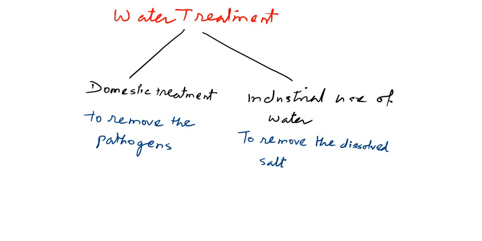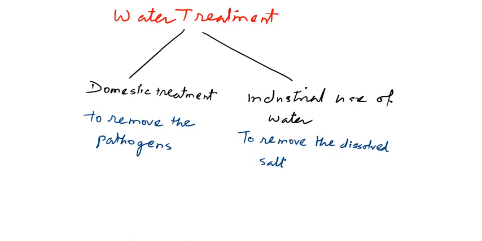But removing dissolved salts is not the objective of any public authority. They just remove the pathogens by some treatment like filtration and chlorination and supply such water, whereas industrial use of water mainly involves the treatment to remove the dissolved salts.